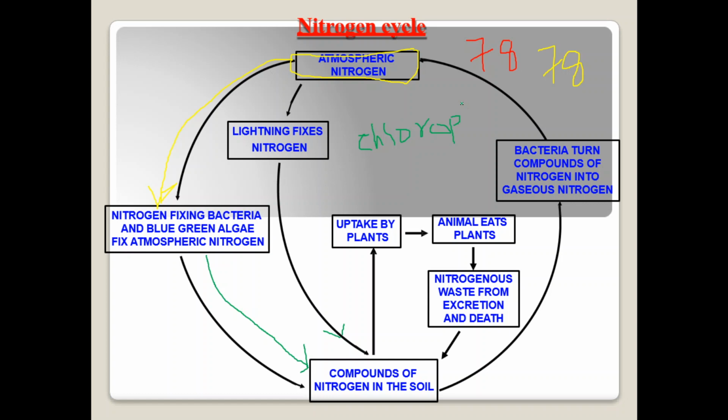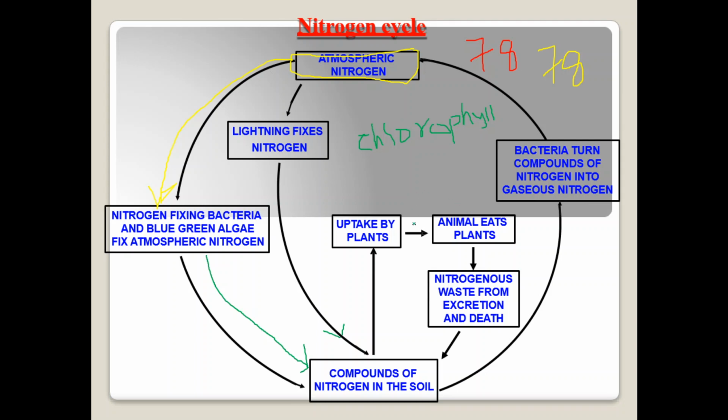Suppose nitrogen is not there, there won't be sufficient chlorophyll for plants. If there is no chlorophyll, no process of photosynthesis. If there is no photosynthesis, no synthesis of food. If there is no food, it is impossible to imagine nature without the process of photosynthesis.